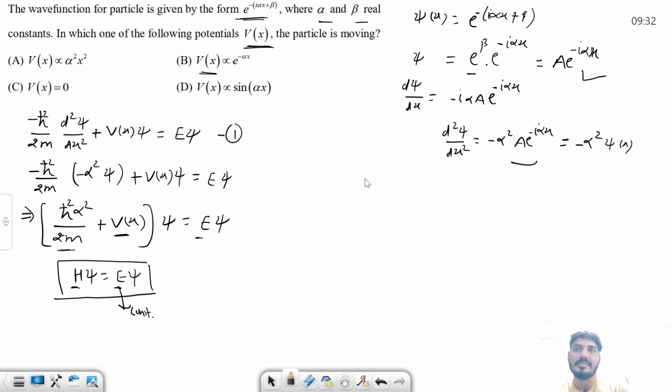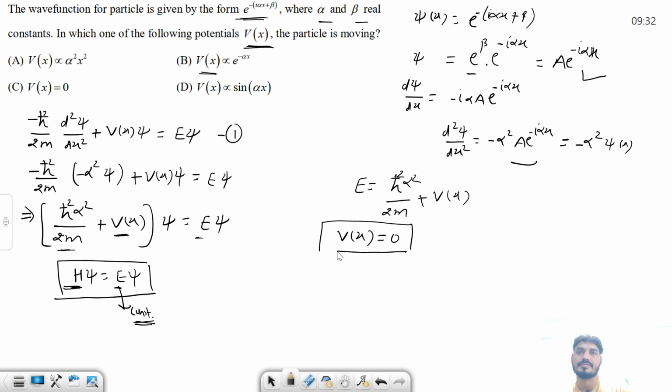Can I also write it this way: E is nothing but h cut squared alpha squared over 2m plus Vx, but energy should be constant because the Hamiltonian is conserved. So what should happen here? I can say this Vx must be, we'll put it equal to 0. Fine, so here you can see this potential is 0. C is the answer.